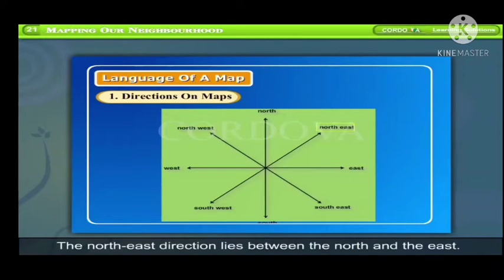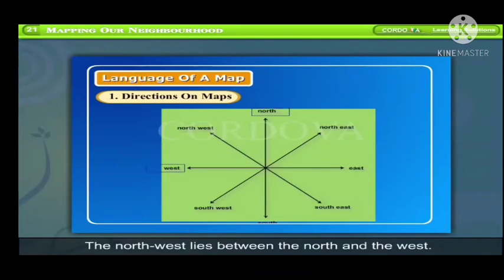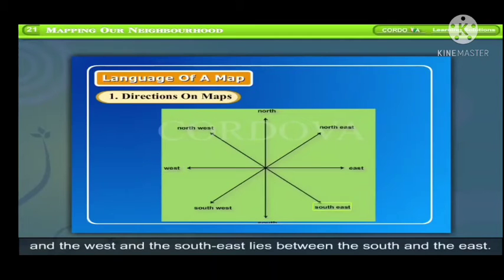The northeast direction lies between the north and the east. The northwest lies between the north and the west. Similarly, the southwest lies between the south and the west, and the southeast lies between the south and the east.